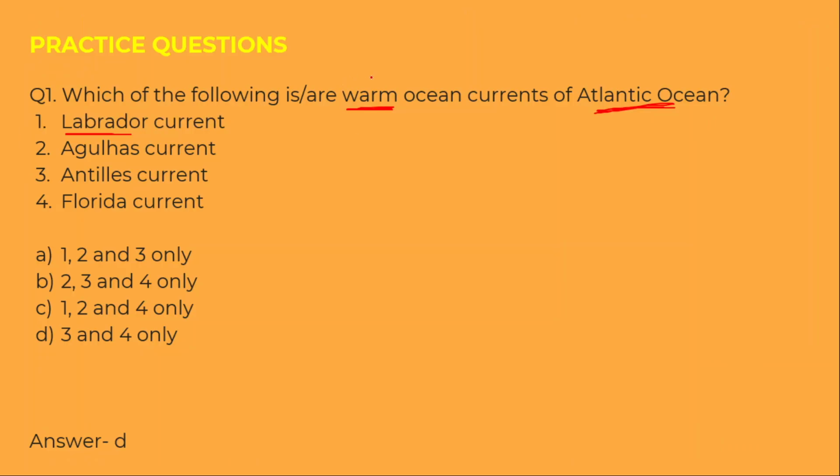And here the question has asked you warm ocean current, so this will be wrong statement, wrong option. Agulhas, have we learnt about Agulhas? No, that means it doesn't belong to Atlantic Ocean, so we will be using elimination method here, so this will be wrong because we have not learned this in Atlantic Ocean. Antilles, yes, this we have learnt. Ant was sitting on a flower, Florida. That means option 3 and 4 is the correct option, right?